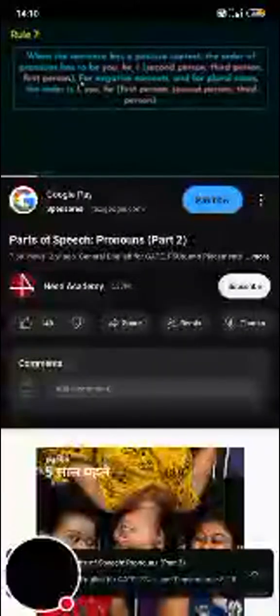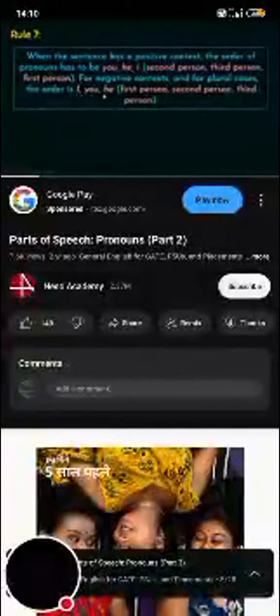The second word talking. So you need to check that if in a sentence all three are present, then you have the second person, the third person, and at last the first person. Similarly, for negative context and for plural cases, the order is I, you, and he. First person, second person, and the third person.